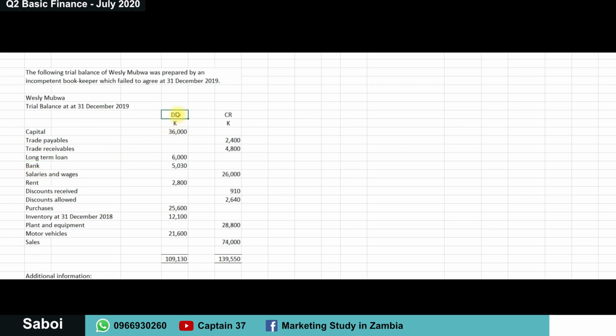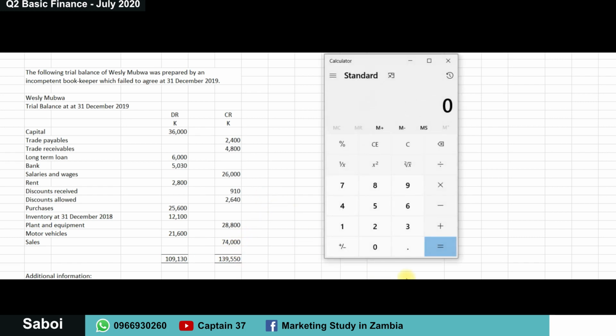To make it faster, I have put a formula here and here, such that when I move items, the differences are recorded here automatically. Obviously, this doesn't apply to you in the exam. You need a calculator, and that's perfectly fine.